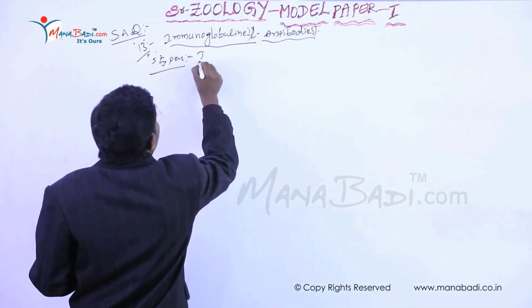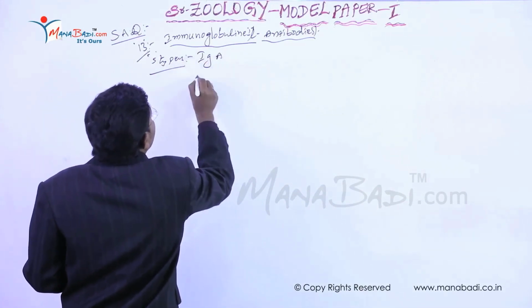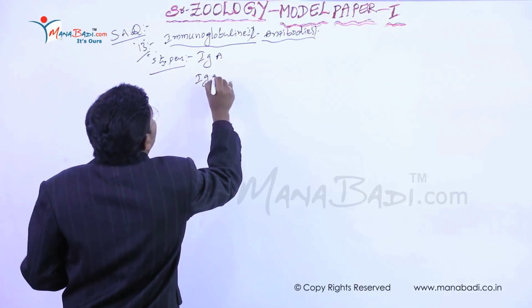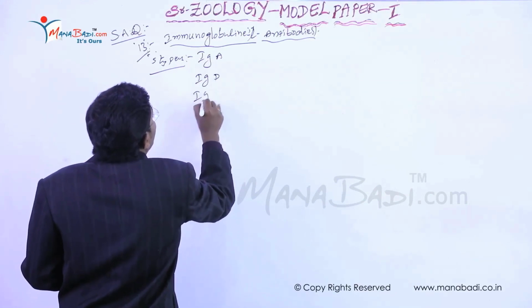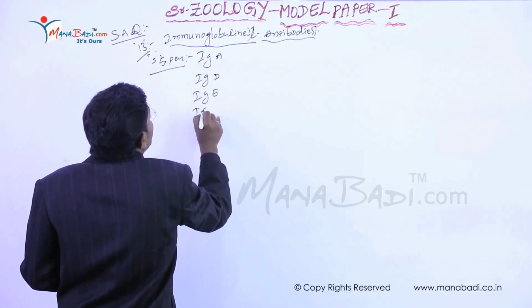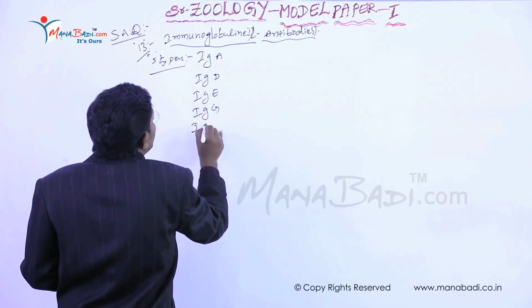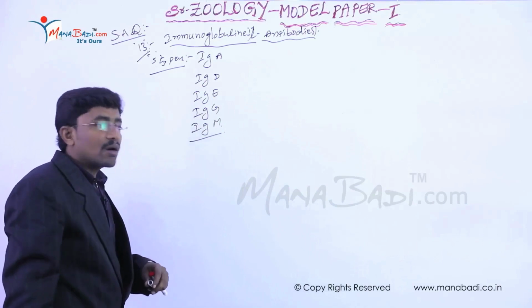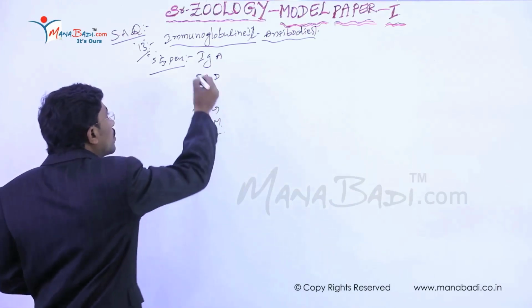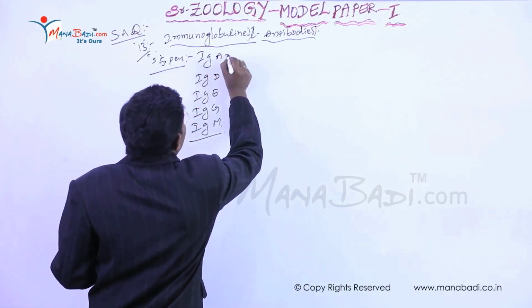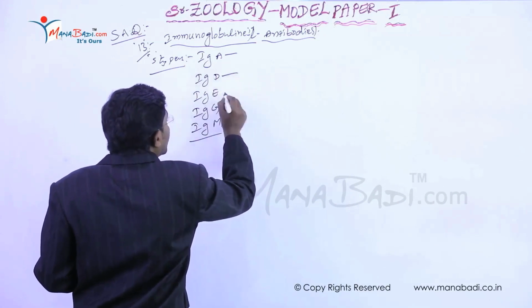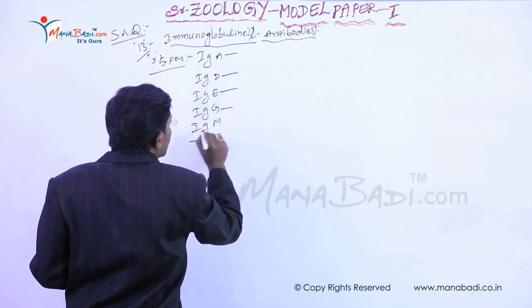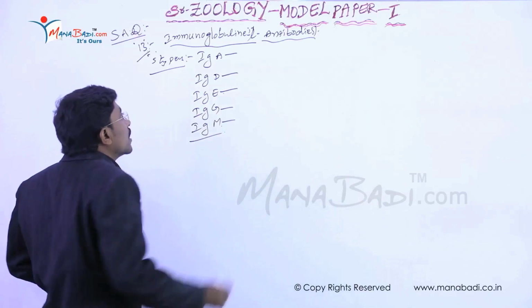These are immunoglobulin A, immunoglobulin D, immunoglobulin E, immunoglobulin G, and immunoglobulin M. These are mainly the 5 types of antibodies. Okay, right. So immunoglobulin A, D, E, G, and immunoglobulin M.